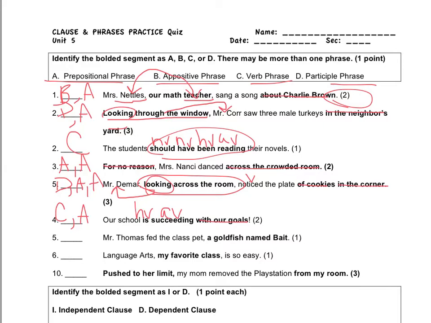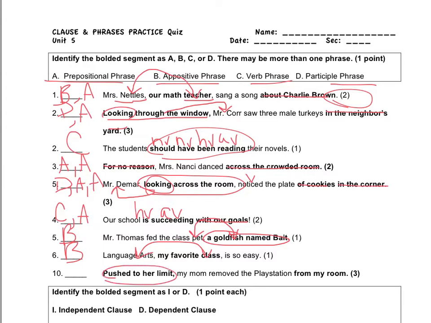A goldfish named Bait is renaming, it's a noun, goldfish, renaming the class pet. The class pet is this goldfish named Bait, and the goldfish named Bait is the class pet. They're renaming each other, so we have an appositive phrase. My favorite class is a noun renaming language arts, and language arts is renaming my favorite class, so again we have an appositive phrase.